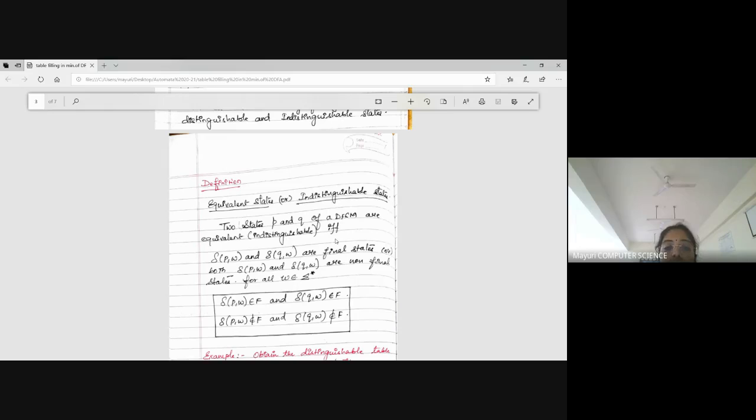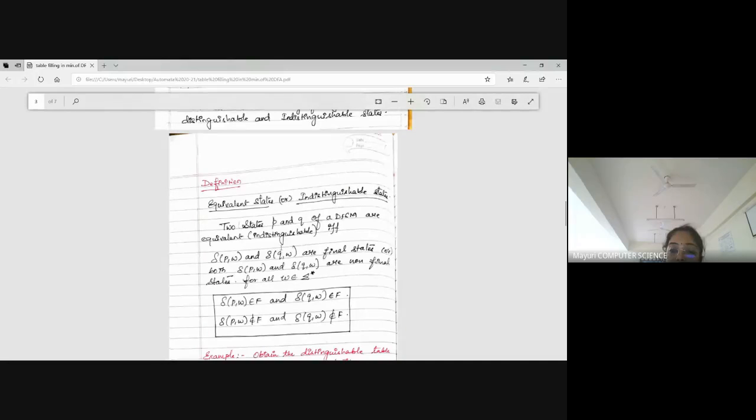There are two states called P and Q of a DFSM, instead of Q0, Q1. These are equivalent states, meaning indistinguishable states, when I apply my transition function over P as well as Q, providing a string to both states. If P gives a final state, Q also gives a final state.